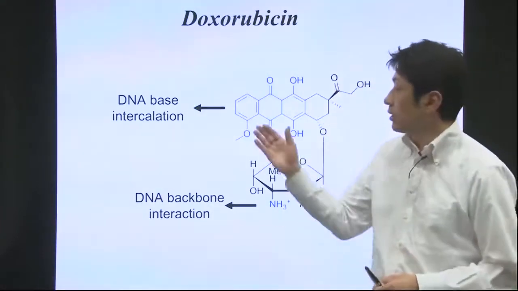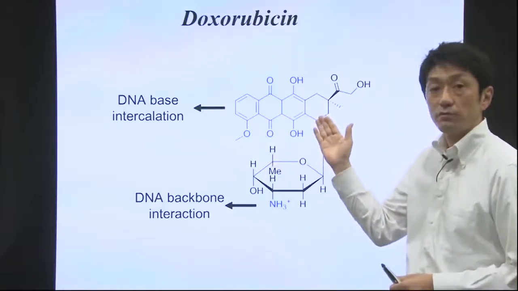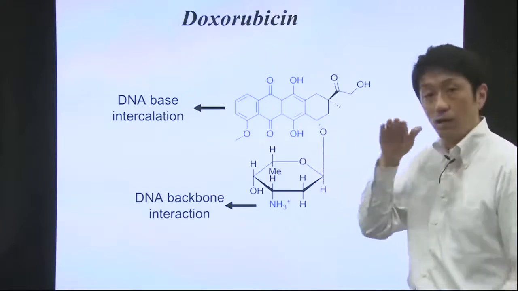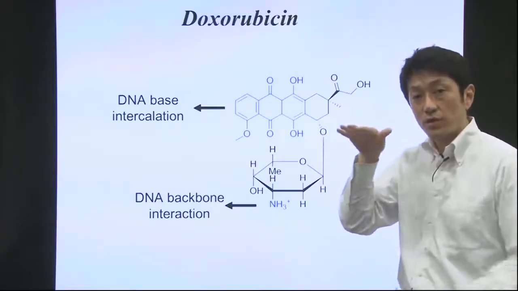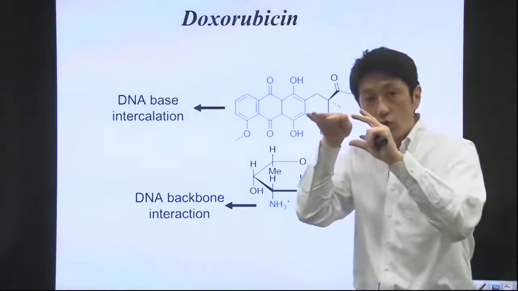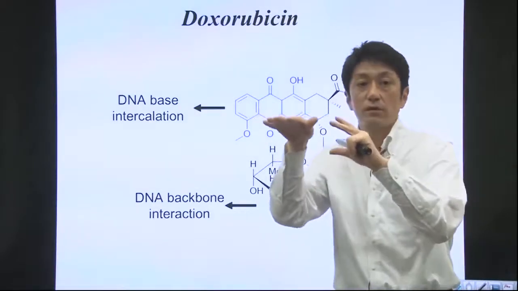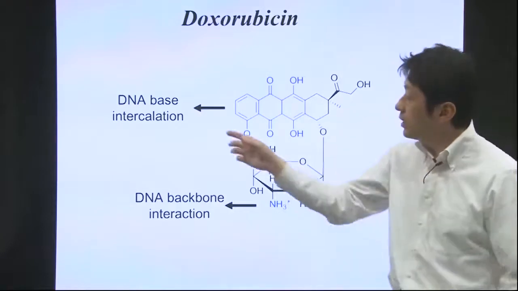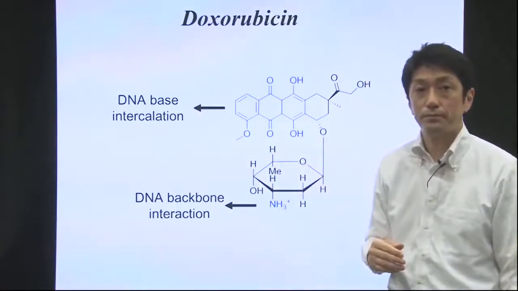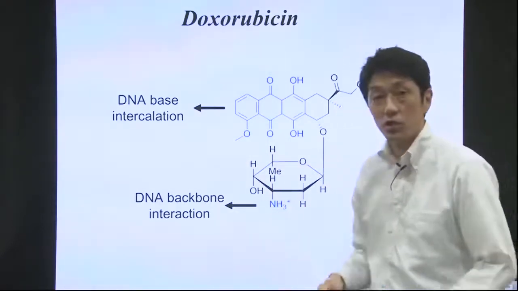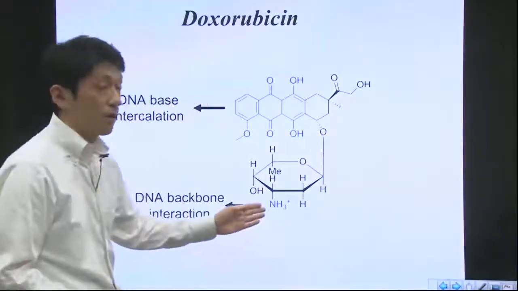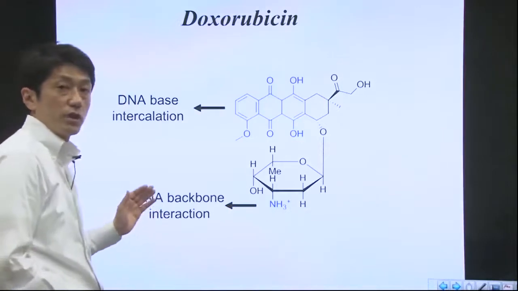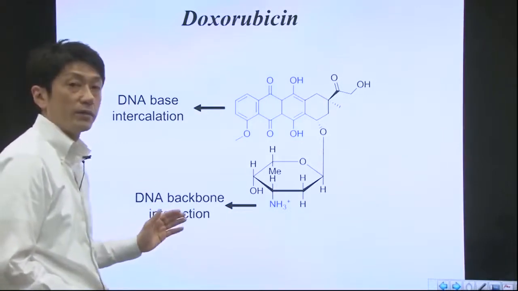Doxorubicin has a tetracyclic structure where 3 of the rings are planar. This planar structure slips into double helical DNA between base pairs. Such interaction is called intercalation. The positively charged amino group also interacts with the negatively charged phosphate of DNA.